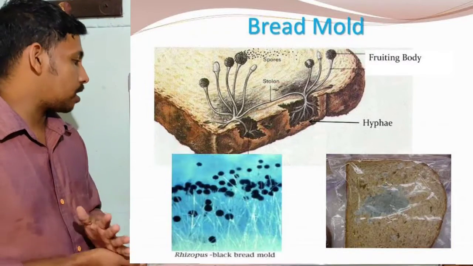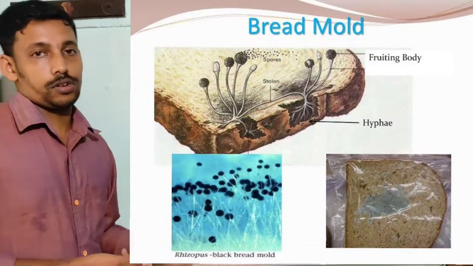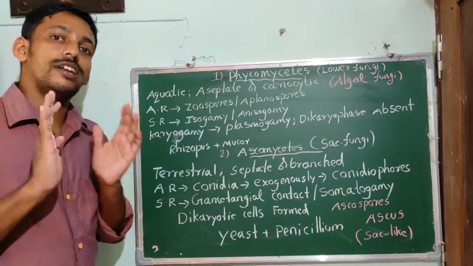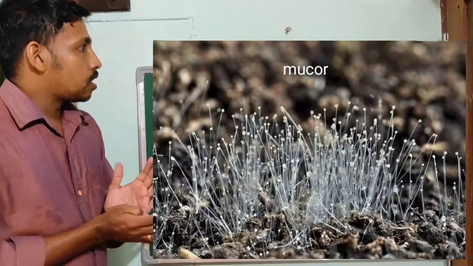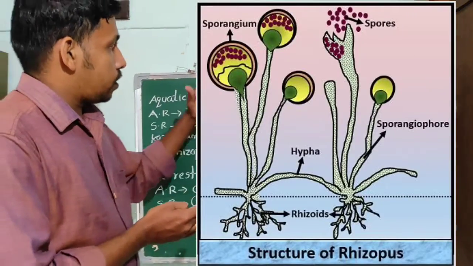The common examples are Rhizopus and Mucor. Both are common bread molds. So these are the general characteristics of the first class.